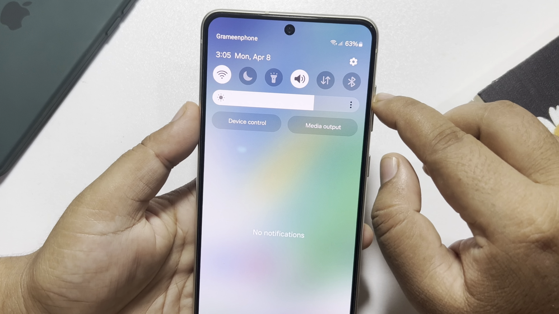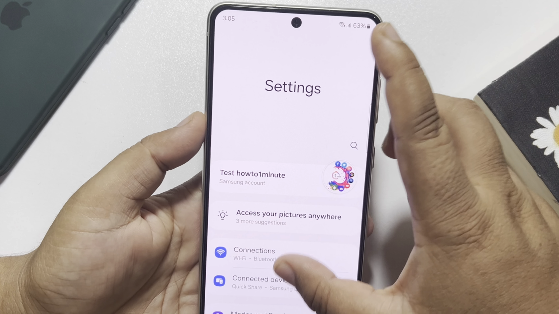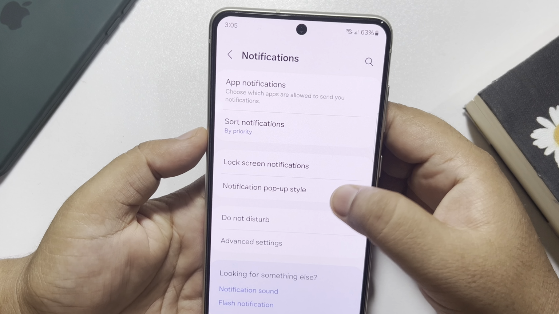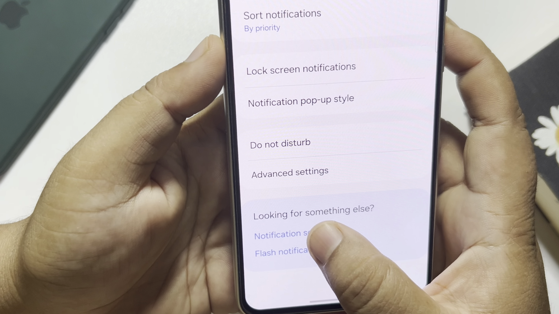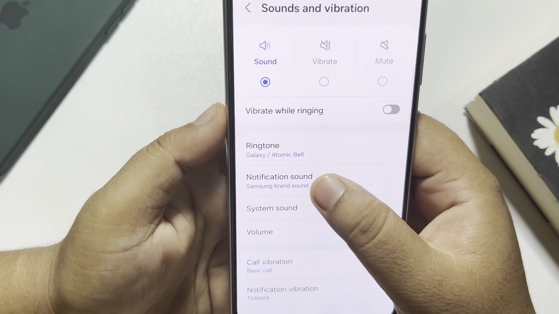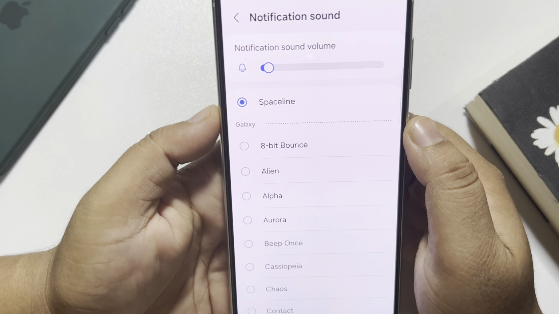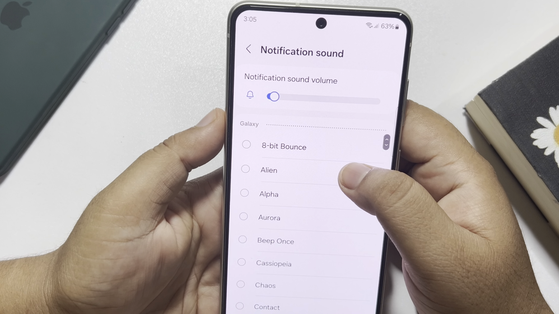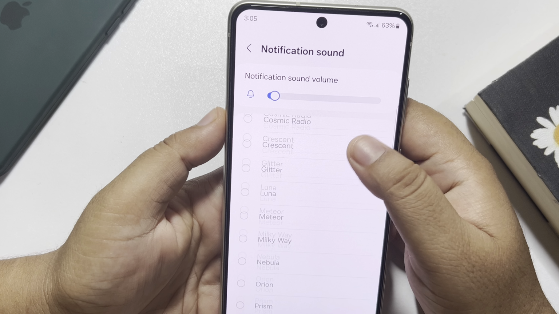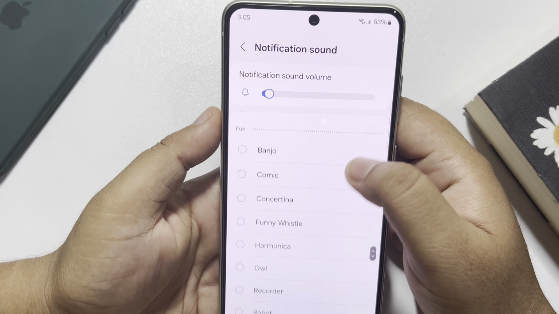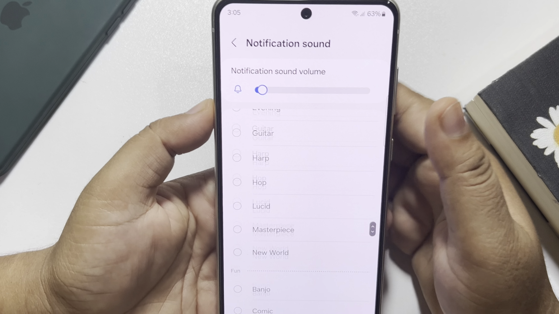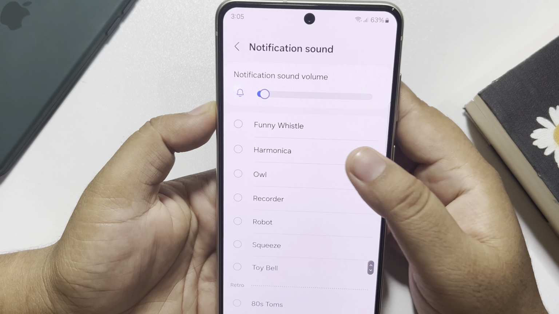Let's go to our Android phone settings first, and here tap on notifications and tap on notification sound. Tapping on notification sound, as you can see, currently in this notification settings option, there is no option to add a custom sound. Here we can see no option to upload or add a custom sound.